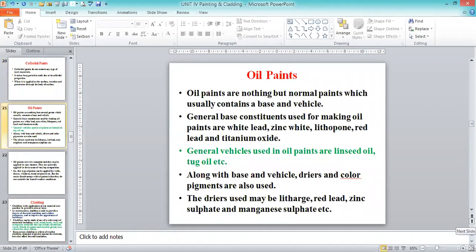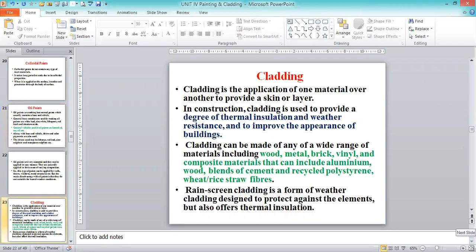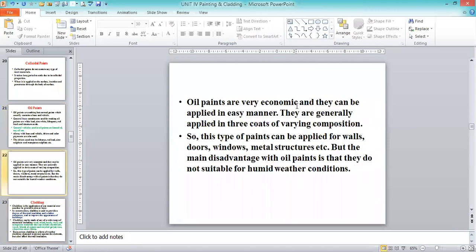The oil paints. General vehicles use oil paints and linseed oil, and this is not for our building purposes. Oil paints are very economical and can be applied easily. They are generally applied in 3 coats of varying composition. This type of paint can be applied on walls, doors, windows or metal structures.